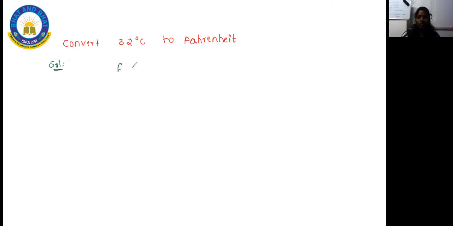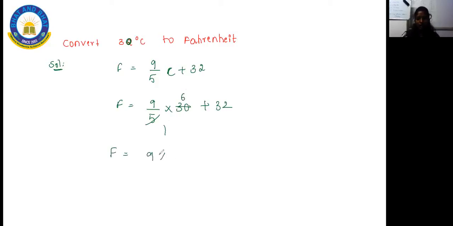Use the formula F is equal to 9 by 5 C plus 32. We'll keep it as 30, okay? So F is equal to 9 by 5 into 30 plus 32. 5 ones are 5, 5 sixes are 30. So F is equal to 9 into 6 plus 32. You will be writing.